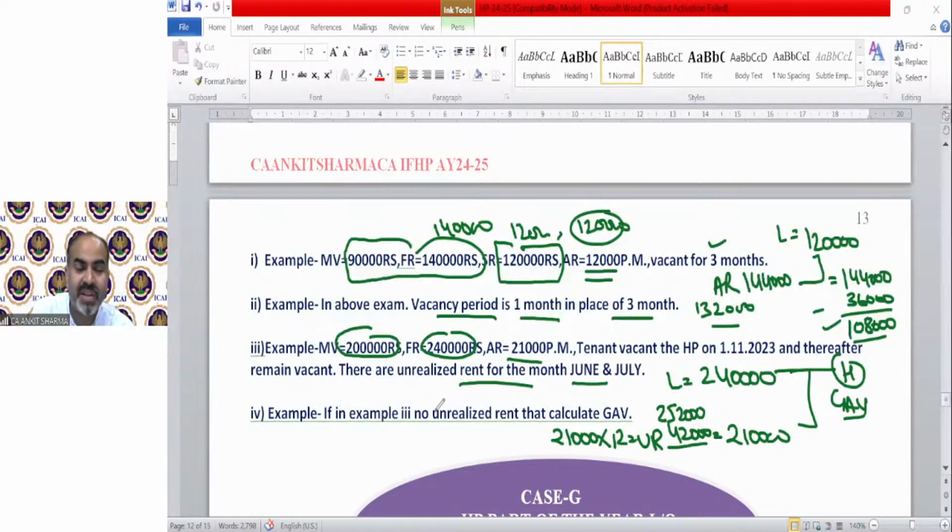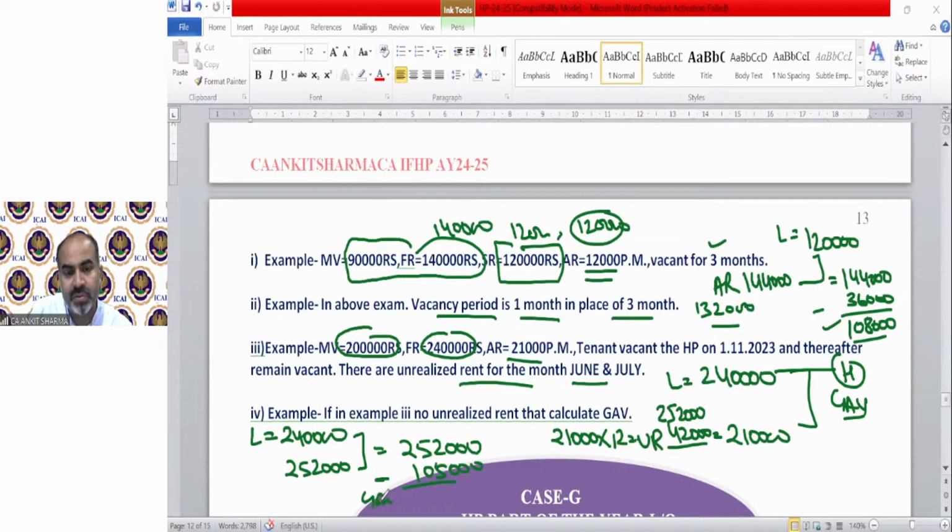Suppose in example 3 there is no unrealized rent. So the lower value is 240. With no unrealized rent, technically we will now compare it with the full annual rent, which was 2,52,000. Higher will be 252. Now we can deduct the vacancy duration value, which was 5 months, 1,05,000. We can deduct that, and the balance will be your GAV. Clear?